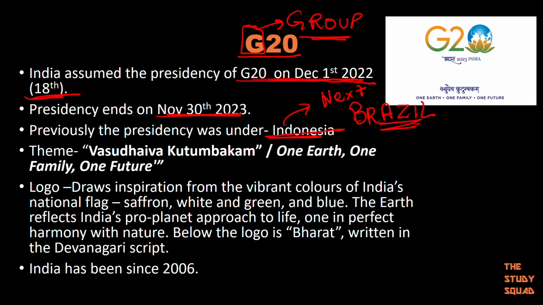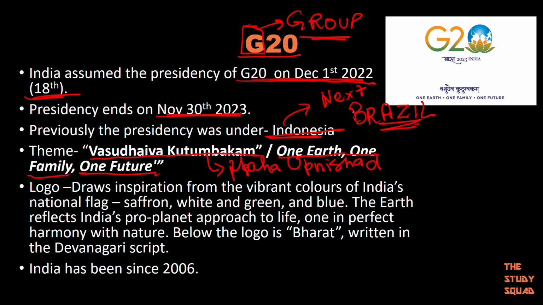Then the theme for this year is Vasudhaiva Kutumbakam. This is very important. And where is it taken from? It's taken from the Maha Upanishad. Okay, so you should know this. You should remember it in English also, which means one earth, one family, and one future.